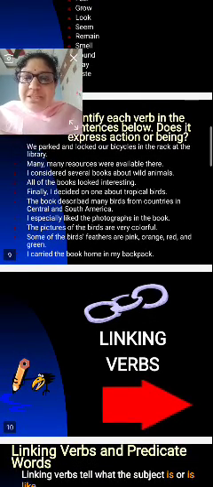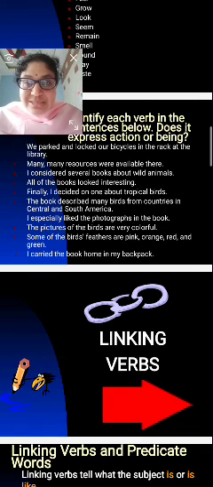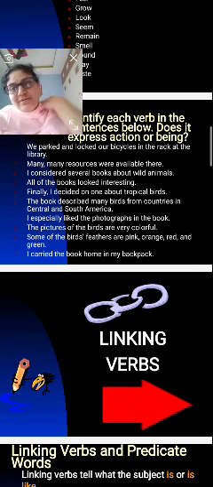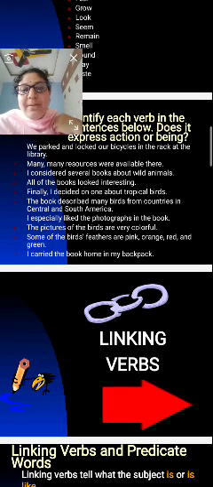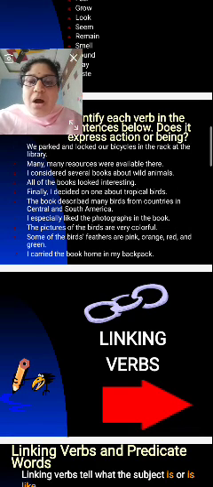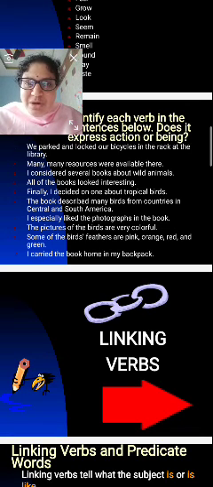Next: I considered several books about wild animals. Yes, mental action. I considered several books about wild animals. So I, myself. So it comes under the being. Next: all of the books looked interesting. This also comes under the being.